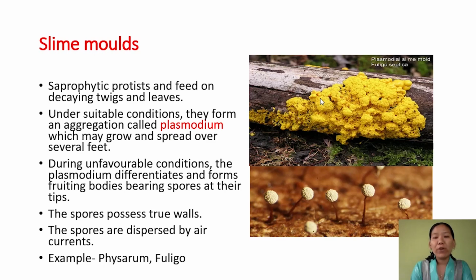But during unfavorable conditions, this plasmodium gets differentiated to form fruiting bodies, and these fruiting bodies will produce spores. The spores have a true cell wall and are dispersed by air currents. With the return of favorable conditions, these spores will germinate and form again the aggregate, that is plasmodium. The examples are Physarum and Fuligo.